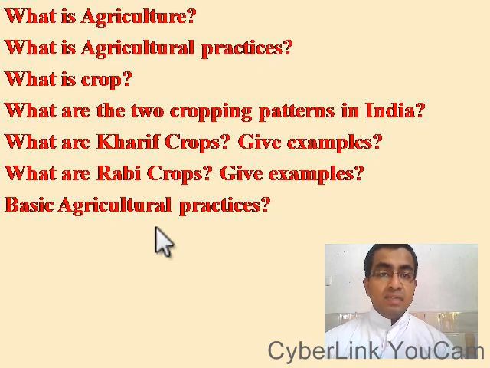So today we studied what is agriculture, what are agricultural practices, what is a crop, what are the two cropping patterns in India, what are Kharif crops, what are Rabi crops, the differences between Kharif crops and Rabi crops, and the basic agricultural practices. This is all for today's class. Hope you all have understood it. In the next lecture, you will learn about the first and second steps in agricultural practices, that is preparation of soil and sowing. We will also learn about agriculture implements.